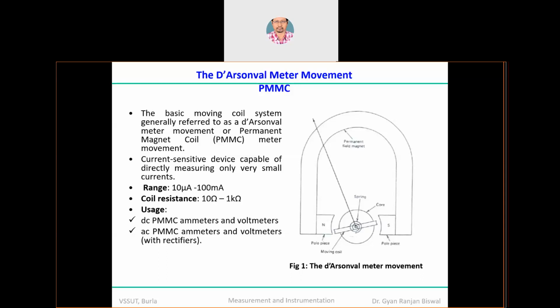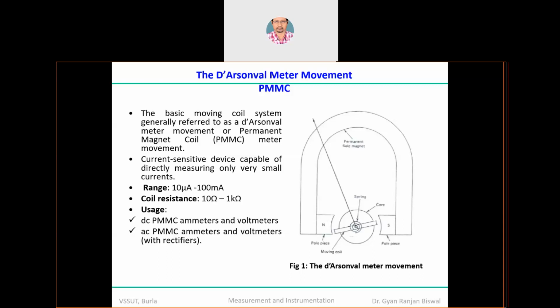Then what is the range? You can appreciate that it's highly sensitive. The range is 10 microampere to 100 milliampere. So if you try to directly feed 5 ampere, your device will be instantly damaged, because the coil is extremely thin, and that's why the measurement is so sensitive.